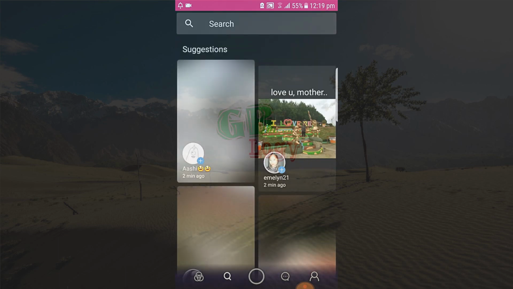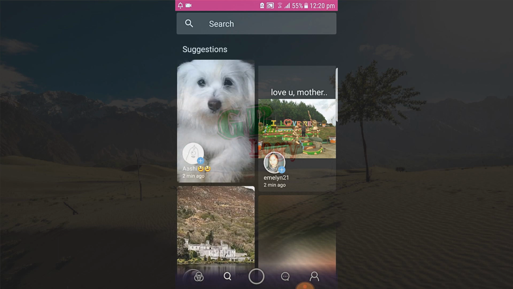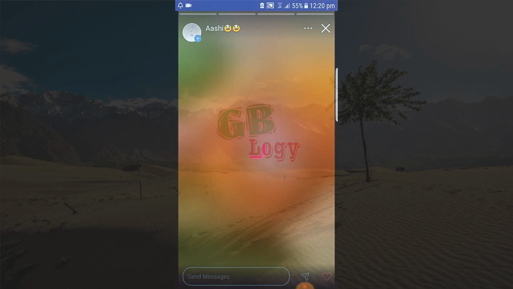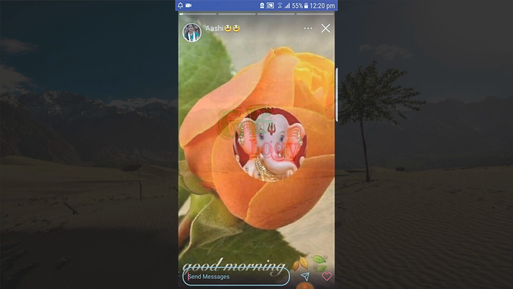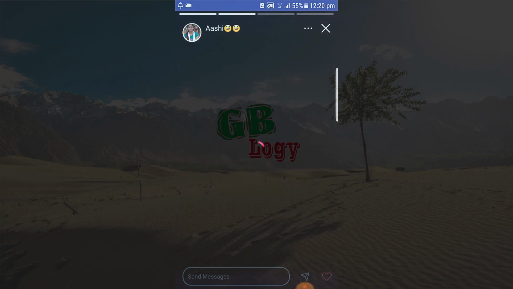Okay, and here you can see these are different people, and I will tell you whom you should follow. If I click on this profile, then you can see that this person has 1k followers and 1.1k friends. It means that this person is following 1.1k persons, and 1k persons are following this person. As the following is higher in this case and followers are fewer, I will just follow this person, and I will like all his posts.